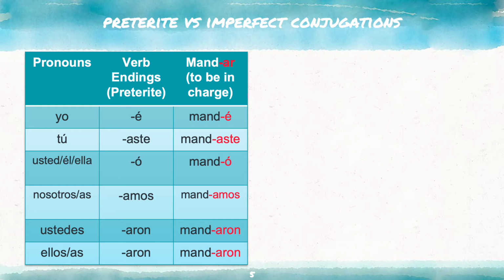So, yo mandé, tú mandaste, usted, él, ella mandó, nosotros, nosotras mandamos, ustedes mandaron, ellos, ellas mandaron.